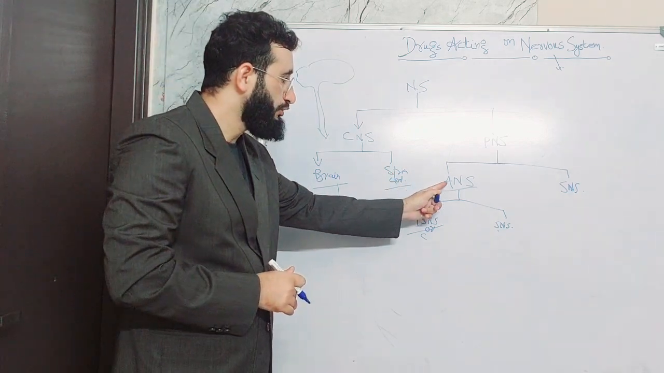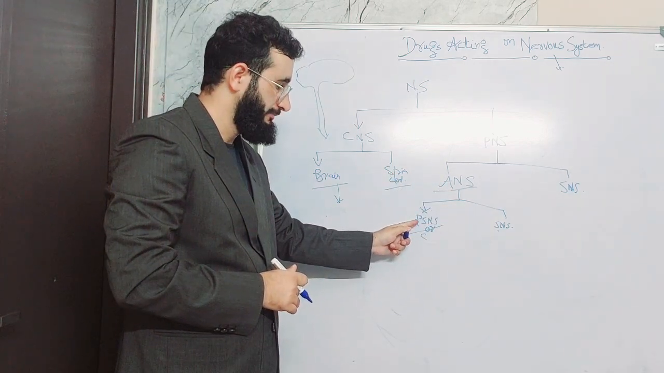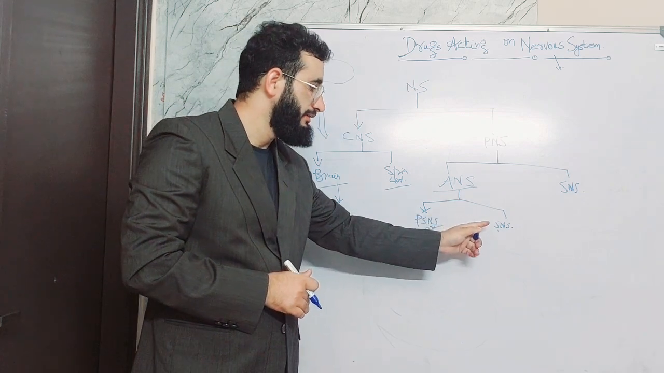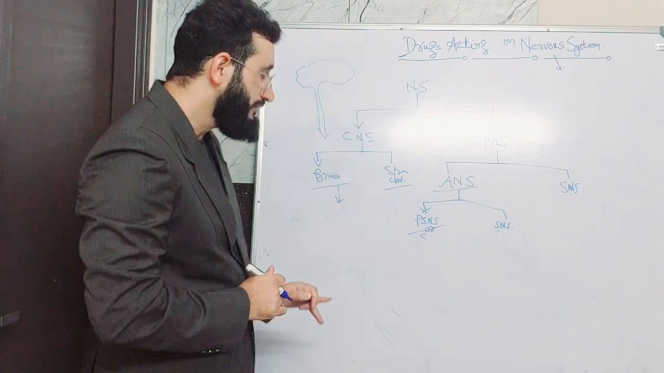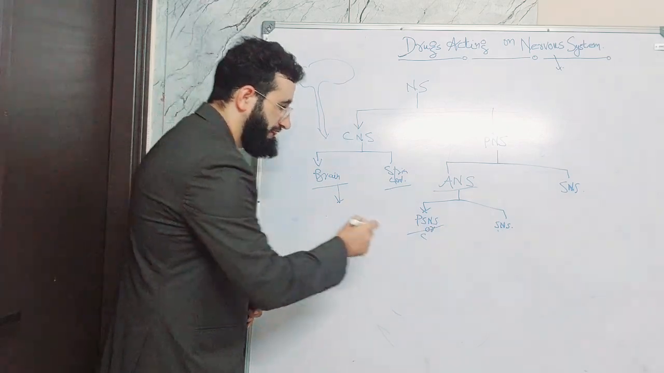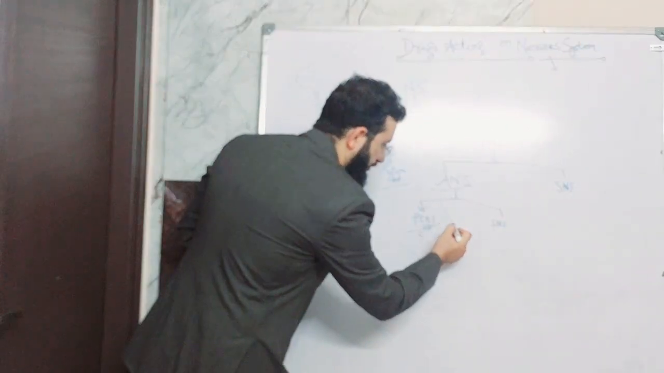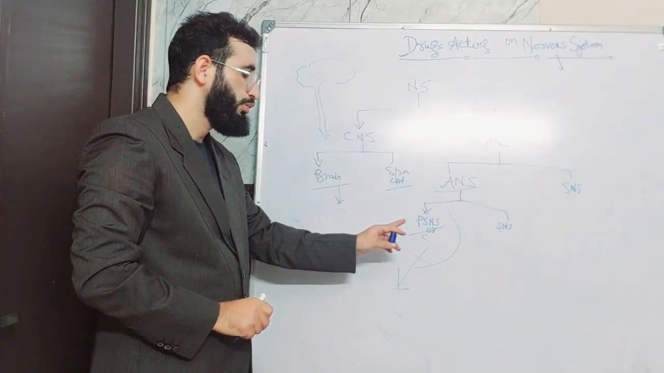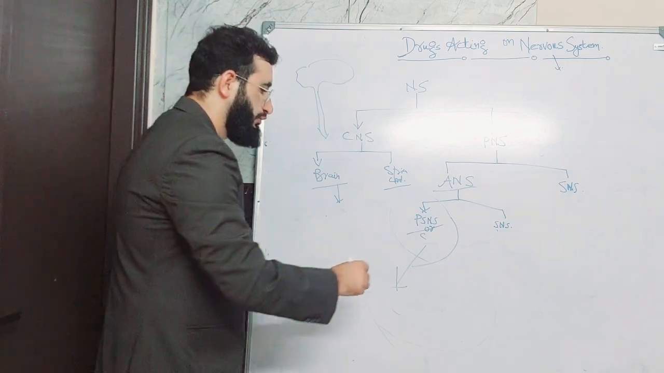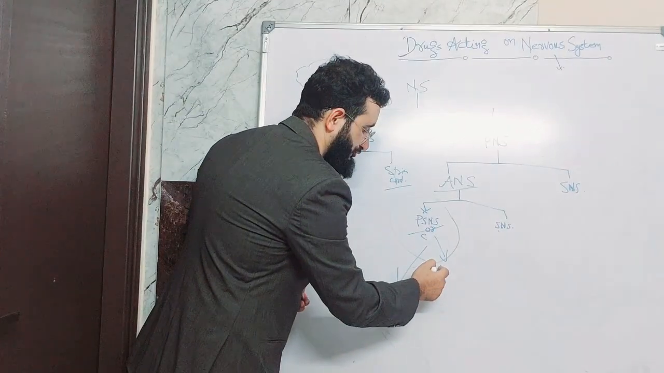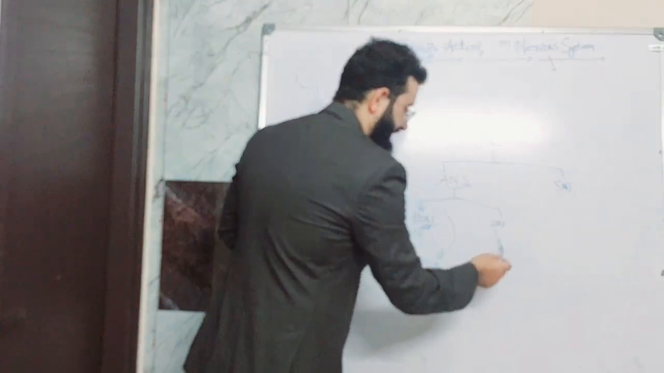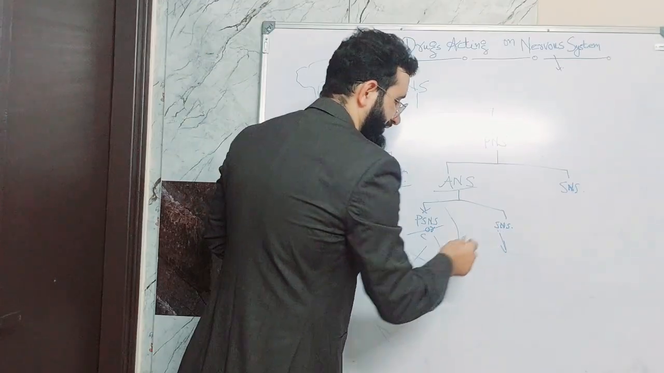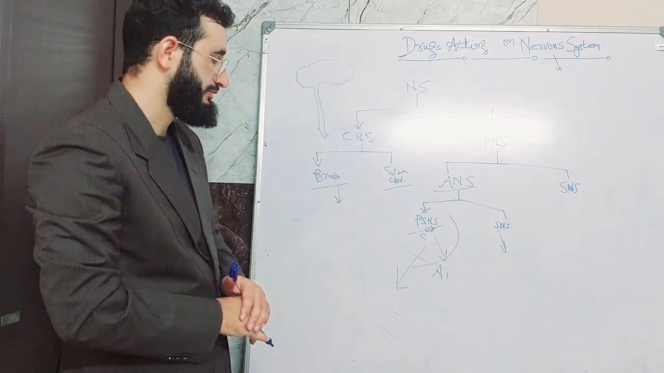And now the autonomic nervous system, that's part of the peripheral nervous system, has the parasympathetic nervous system and the sympathetic nervous system. First, we will see the drugs which act in the parasympathetic nervous system, or cholinergic nervous system. Here the neurotransmitter is acetylcholine, that's why it's called the cholinergic nervous system. And here the neurotransmitter is noradrenaline, that's why it's called the adrenergic nervous system.